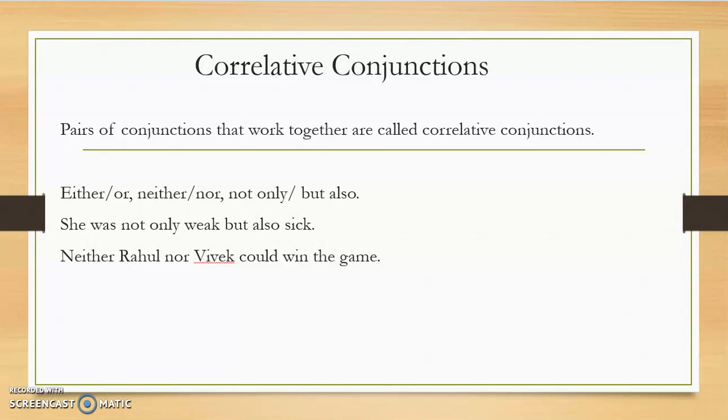She was not only weak but also sick. So, she was not only weak but sick is not appropriate. It's not the correct way of saying it. If not only comes, we have to use but also. So, she was not only weak but also sick. Neither Rahul nor Vivek could win the game. So that is correlative conjunctions.